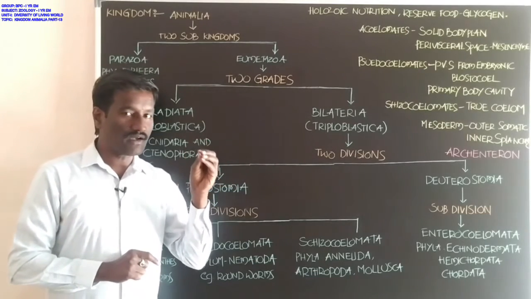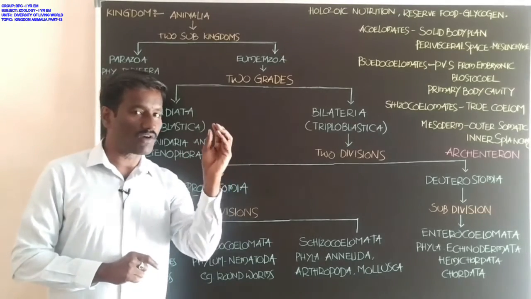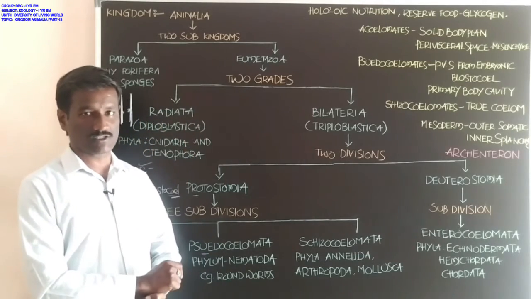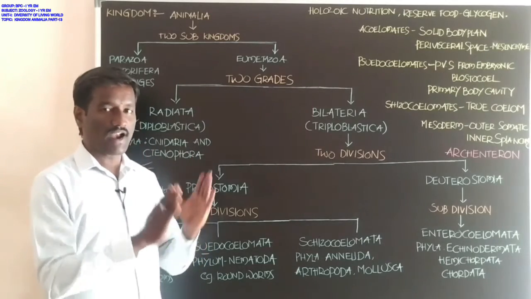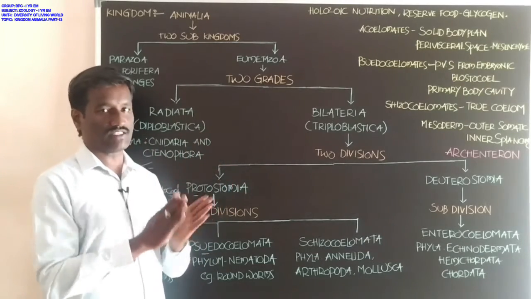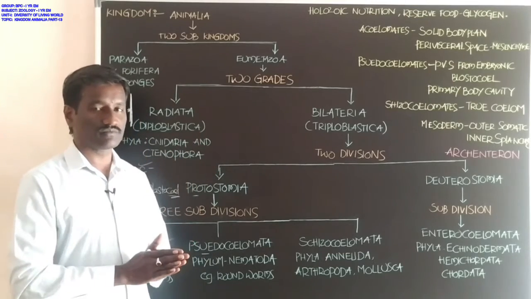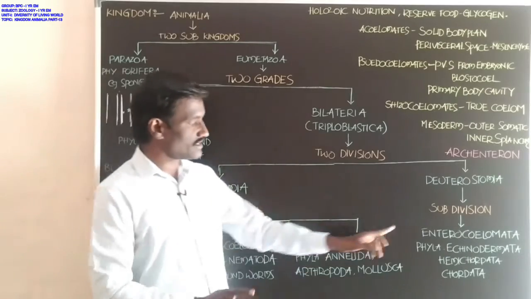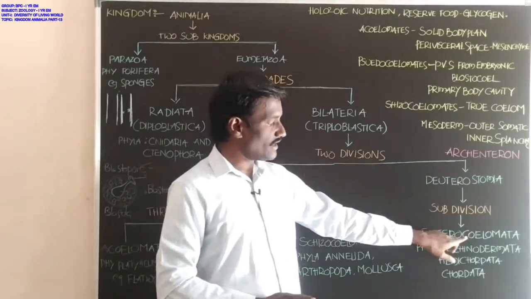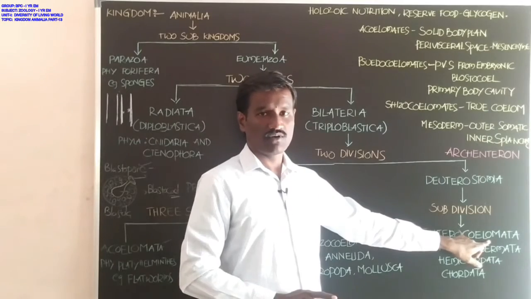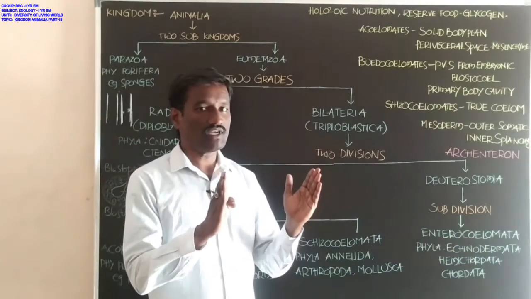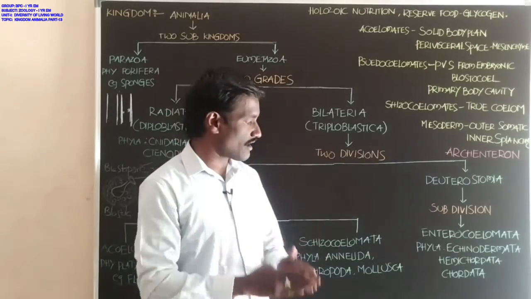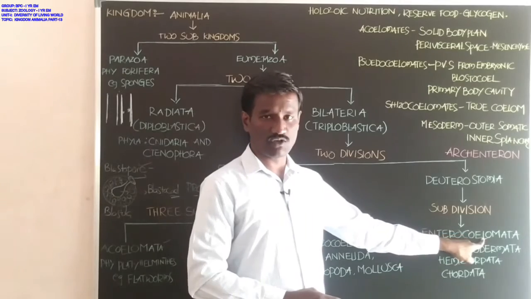The archenteron gives pouch-like, small packet-like structures. These are united and form the space, the body cavity. Since the body cavity coelom develops from the pouches of the archenteron, the name is Enterocoelomata.